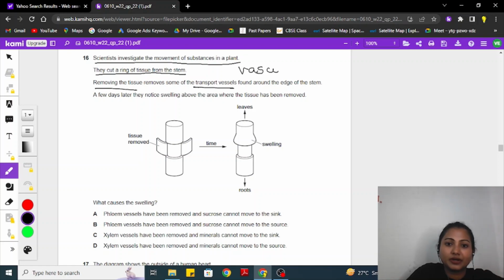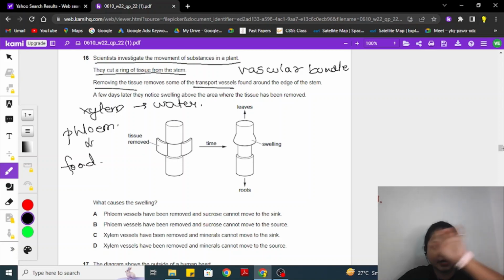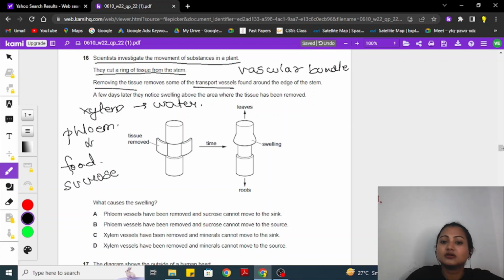This you can call a vascular bundle. We know what comes in a vascular bundle. We have xylem and we have phloem. Phloem transports your food basically, which is produced and photosynthesized in your leaves, which is sucrose. This question talks about the sucrose source and the sink.